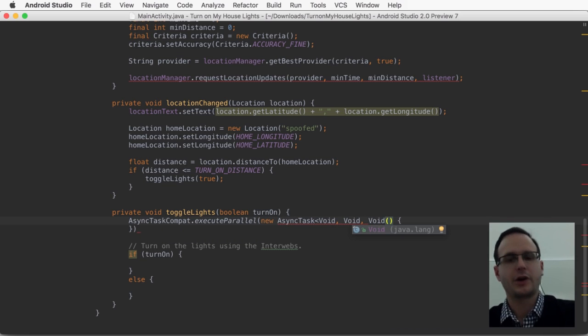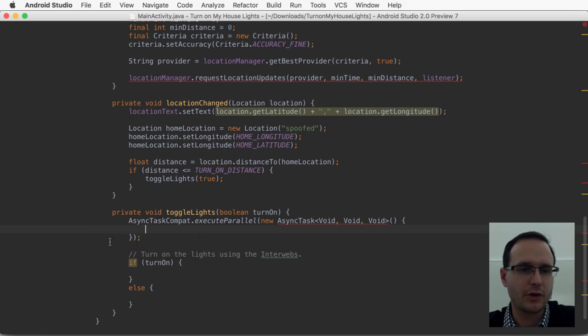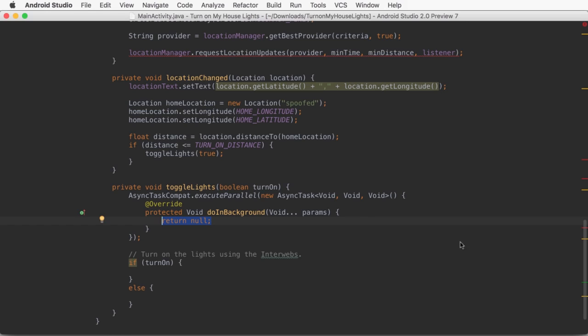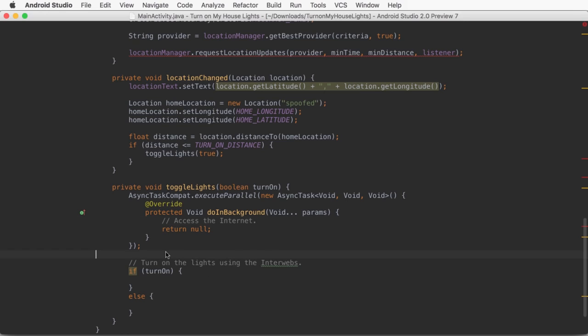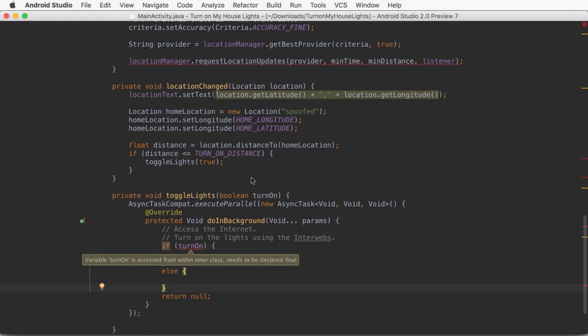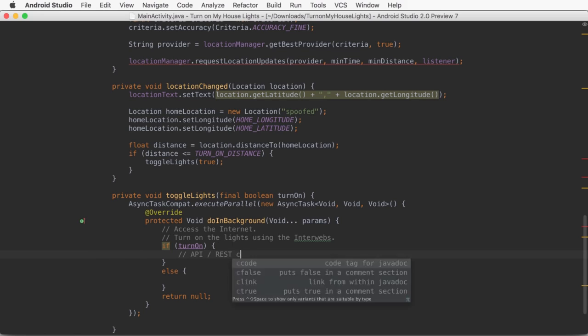So we're going to do that by creating an async task, which creates some simple handlers for us to make this life a little bit easier. Again, like I said, not the right approach to this, much better ways using services, but this is an easy way for us to get started. Async task lets you move a task into the background, optionally reporting progress while it's being executed, and then synchronizing with the UI thread when that task is complete. We can choose to pass parameters and optionally return a value from the background task. Here we're going to use void to specify that we don't want to use any parameters or return any values.